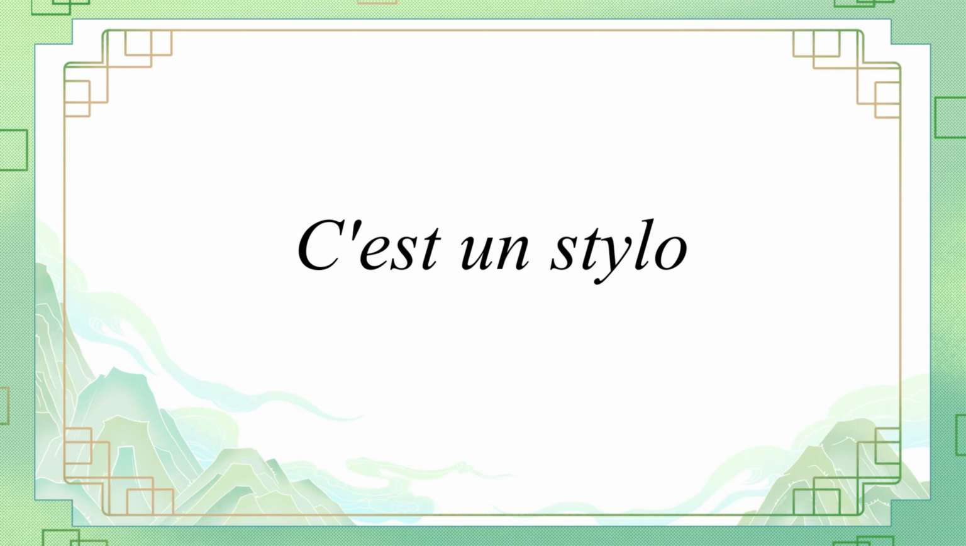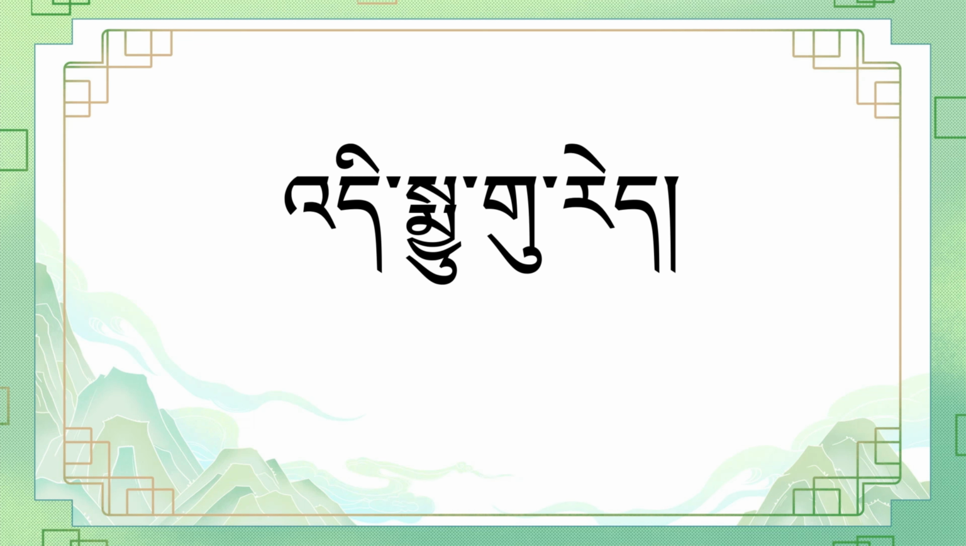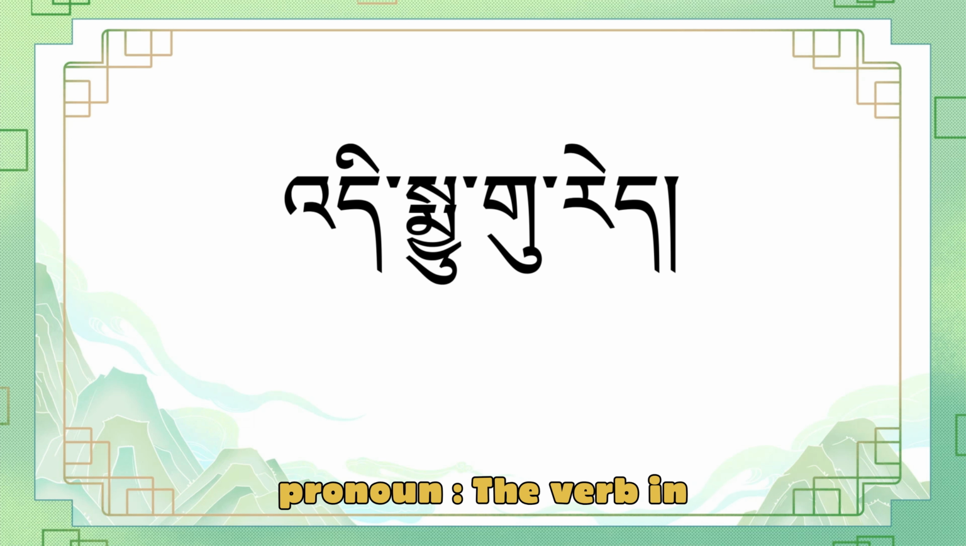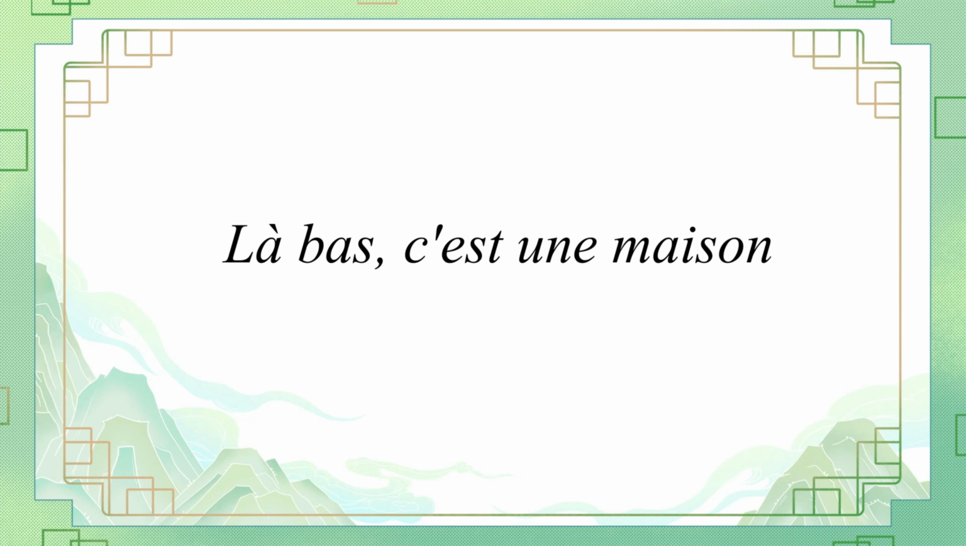It's a pen. Di nyugu re. The pen is nyugu. The demonstrative pronoun is di. The verb in the third person singular is re. Di nyugu re.